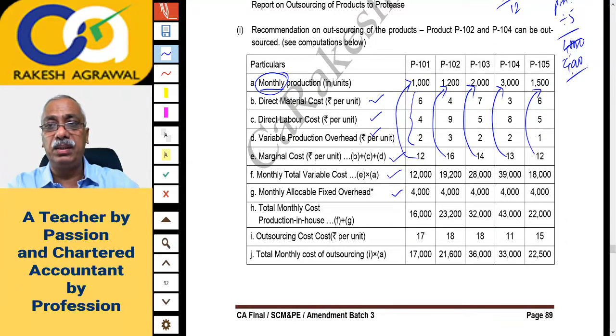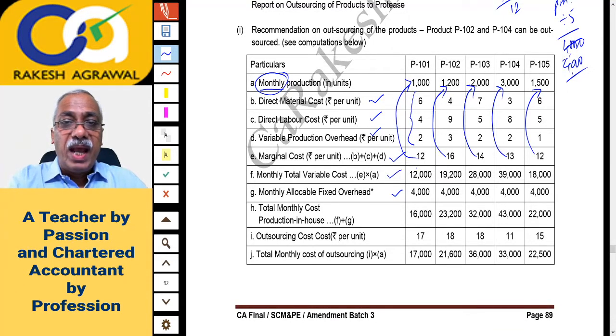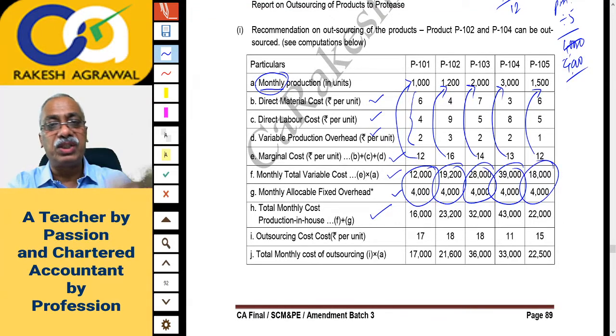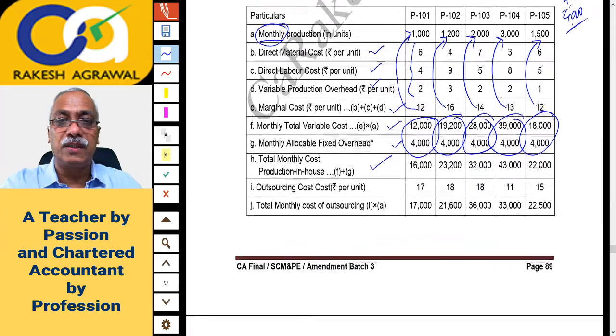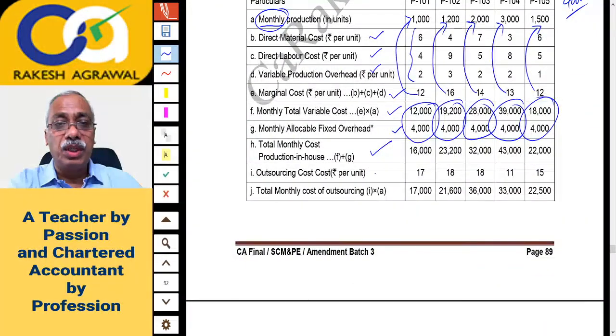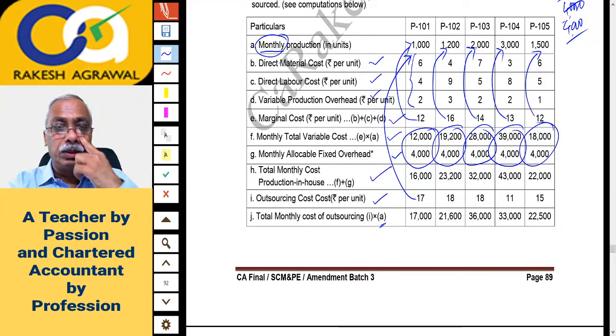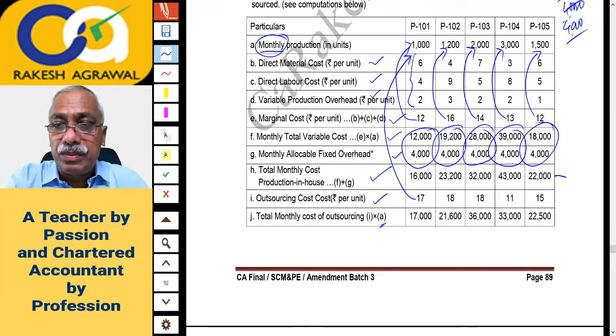So that is how this 4,000 monthly fixed overhead is written in everybody's column: 20,000 total per month divided over 5 products. If you add these relevant costs together, you will get the total monthly cost for production in-house. If we produce, what will be the cost? Now, the outsourcing cost, that is the purchase price, is copied, and this purchase price is multiplied by the monthly quantity, so you get the total monthly cost of outsourcing. Now we have to compare these two to find out which is cheaper.